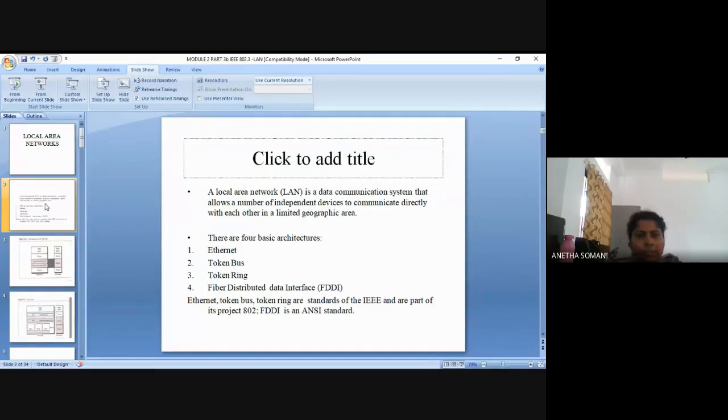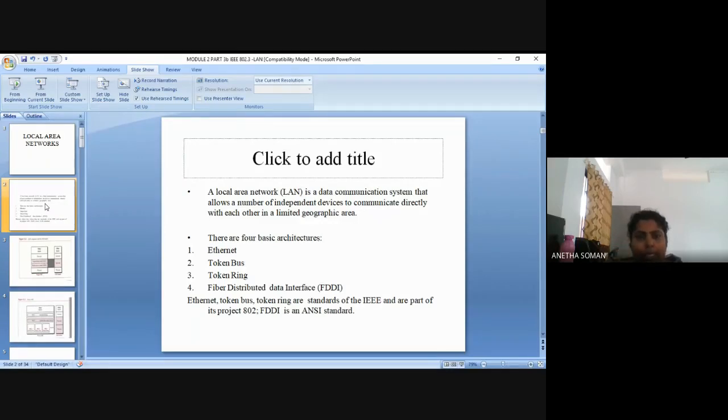Now, the first 3 architectures, that is Ethernet, token bus and token ring, they are the standards of IEEE. Already in the first module, you have seen what are standards and protocols. So one standard is IEEE, and this Ethernet, token bus and token ring are the standards of IEEE. And they have a project, that project is called 802.